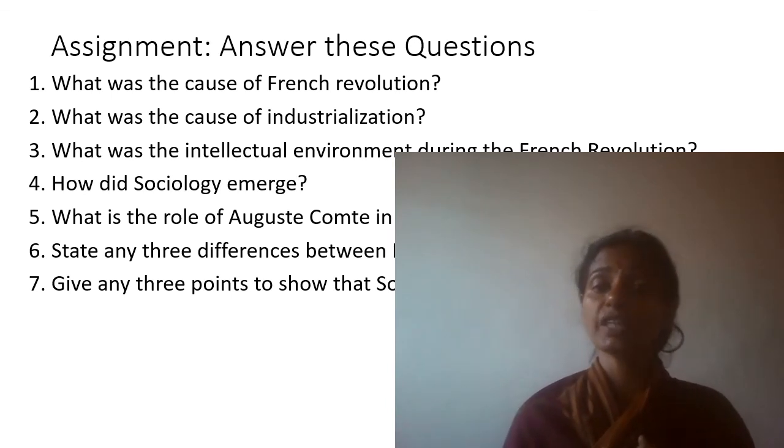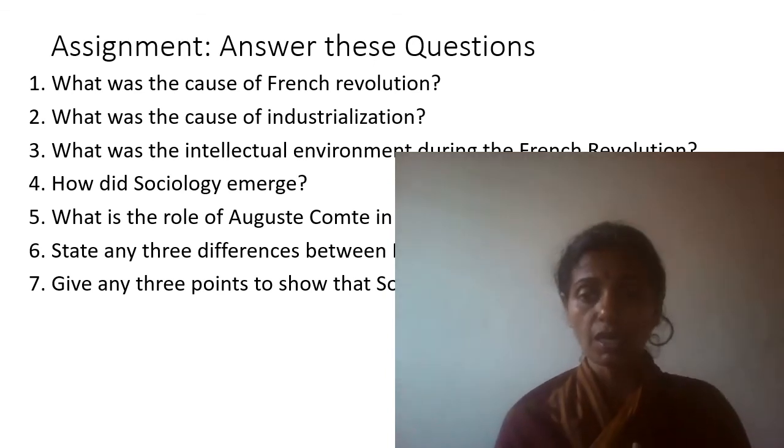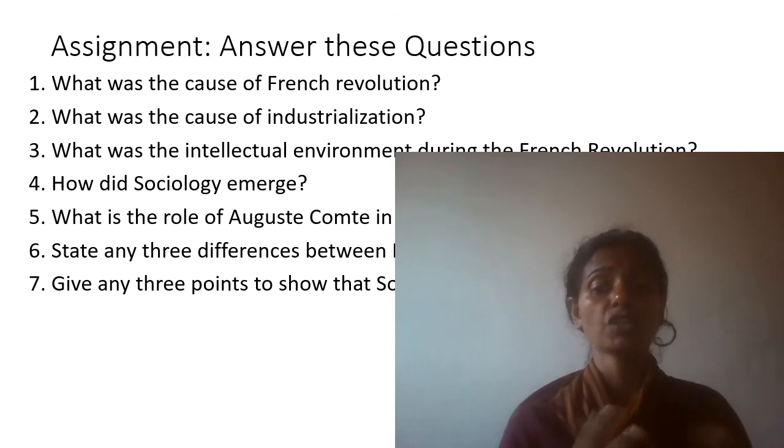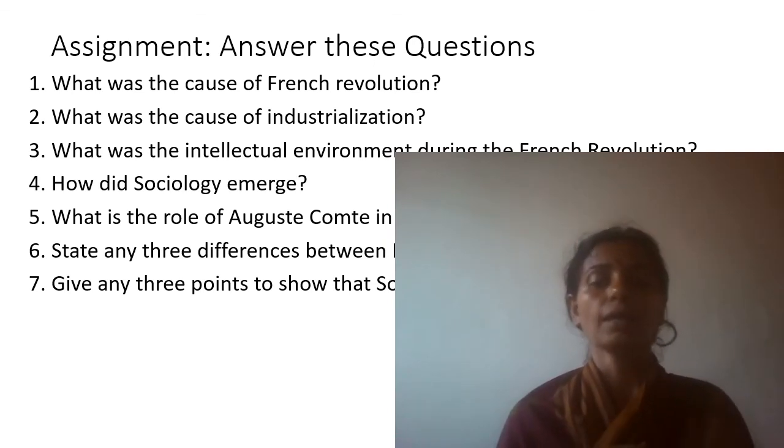How did sociology emerge? Sociology emerged as a response to the chaos that had happened in the wake of the French Revolution and in the wake of industrialization. Their lives were changed and there was a lot of disturbance and chaos in society. You have to discuss what the changes were. Discuss the points we had covered, the after effects of the French Revolution and of industrialization, and then say that as a response to those changes, sociology emerged.